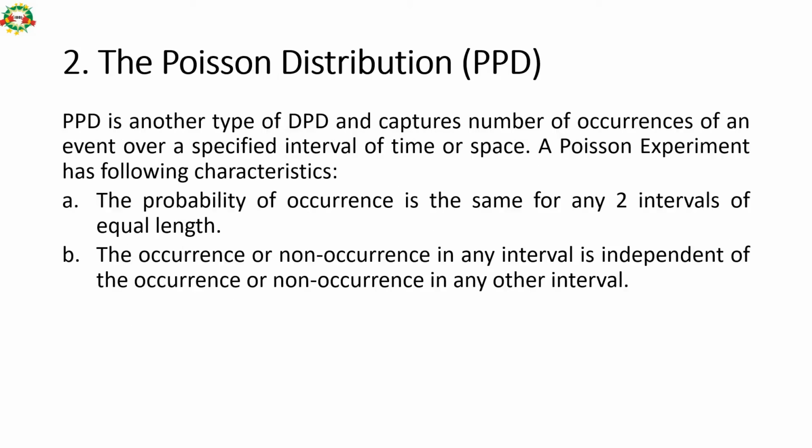Poisson distribution is another form of DPD, and it captures the number of occurrences over a specified interval of time or space. It has two characteristics. The probability of occurrence is the same for any two intervals of equal length. That's the first characteristic of this distribution curve. And the second characteristic is that the occurrence or non-occurrence in any interval is independent of the occurrence or non-occurrence in any other interval.